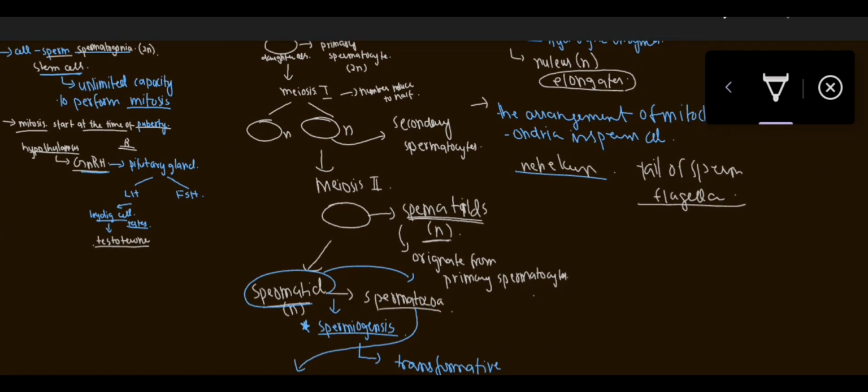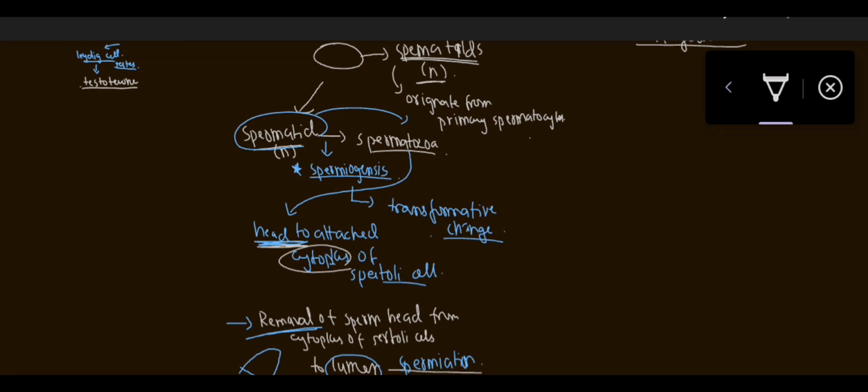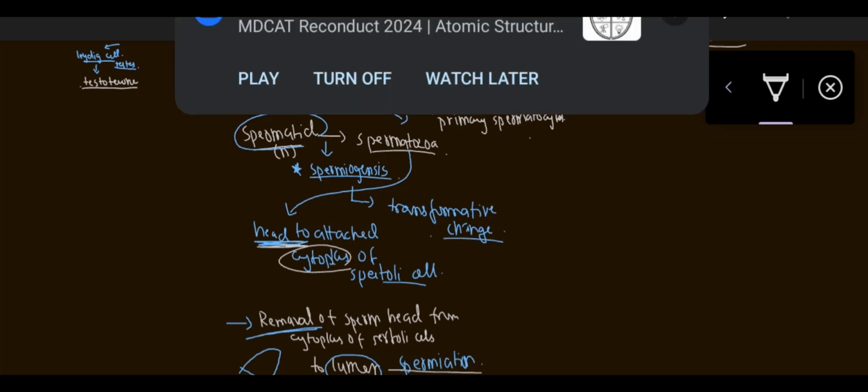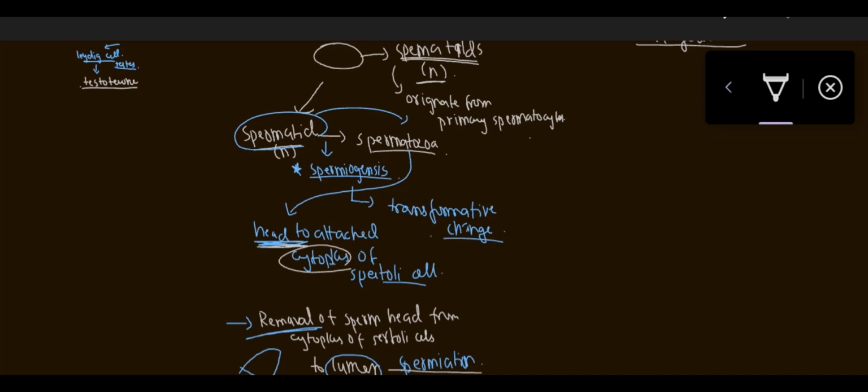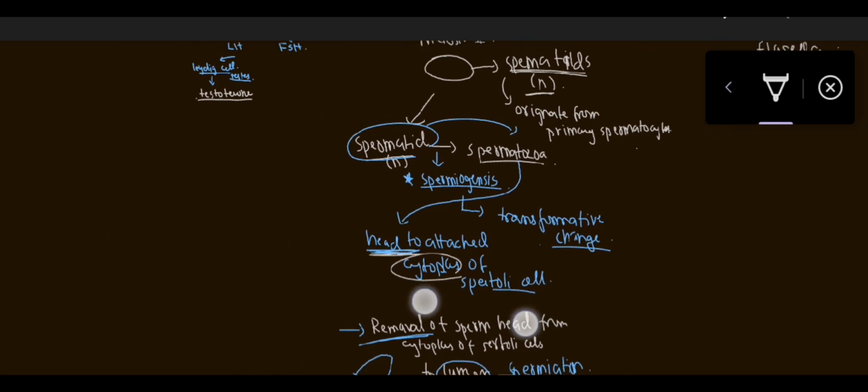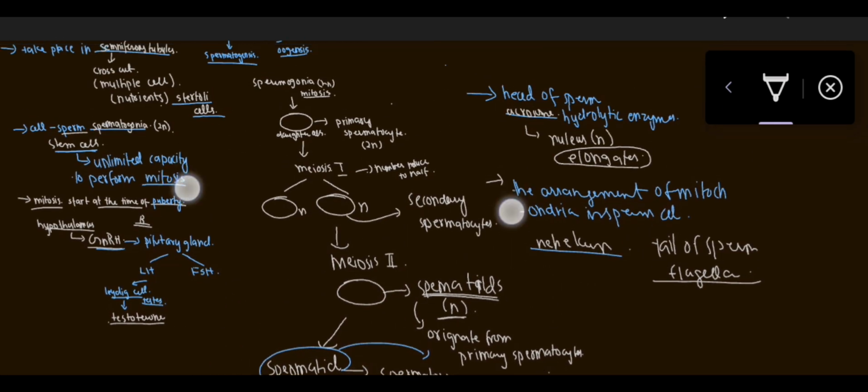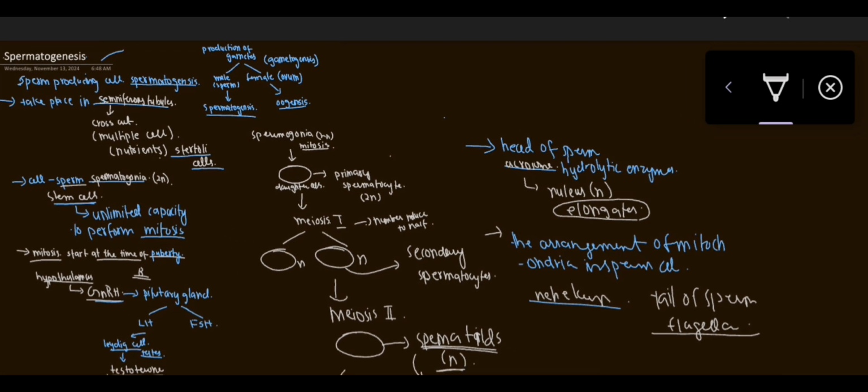After spermiogenesis, the head is still attached to the cytoplasm of Sertoli cells. To remove that head from the cytoplasm, the process known as spermiation takes place, and then the sperm will start its journey through the epididymis. So I hope this is clear to you guys. In the next video, we're going to discuss the hormonal regulation in males. Till then, bye bye.